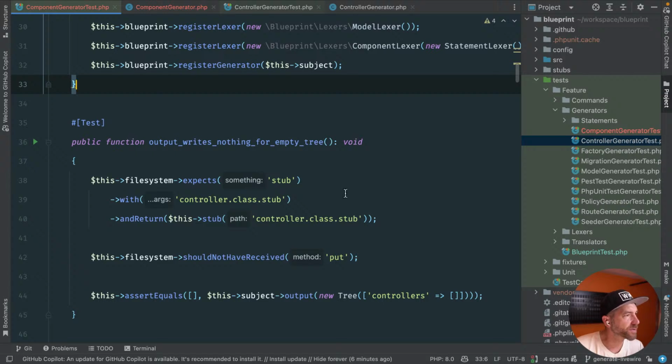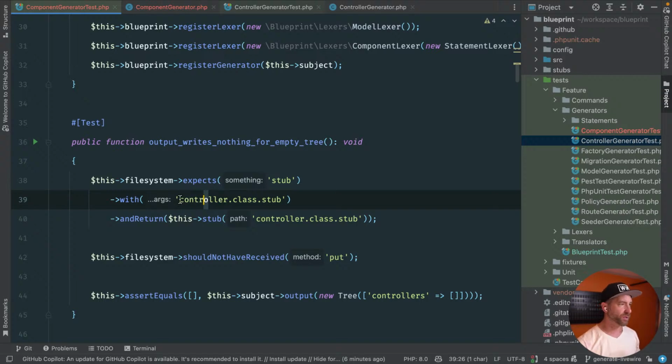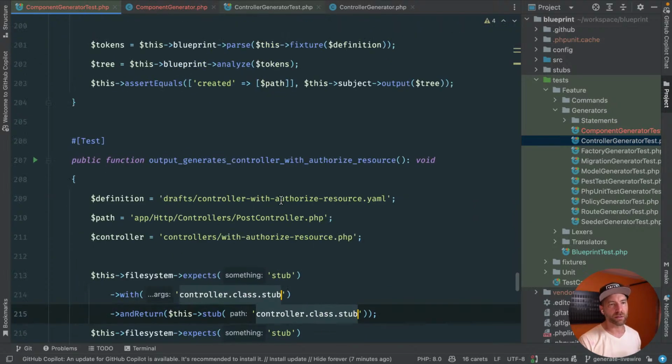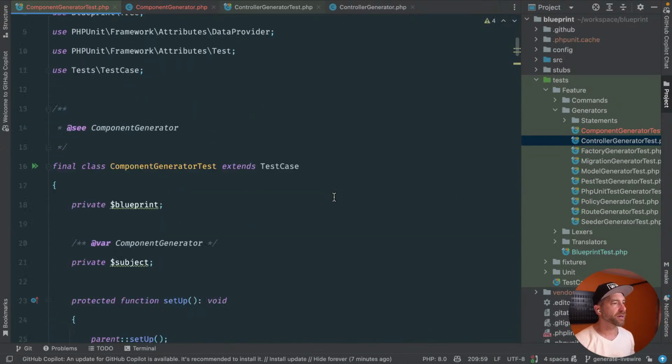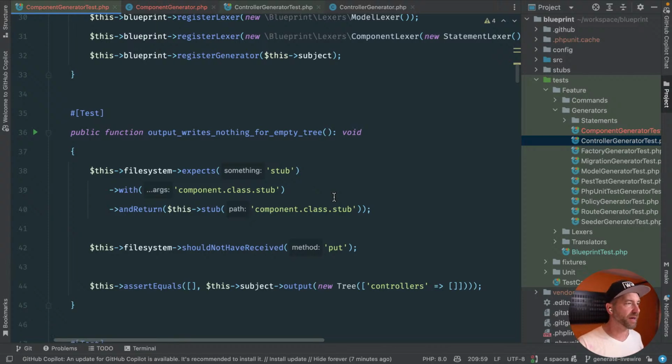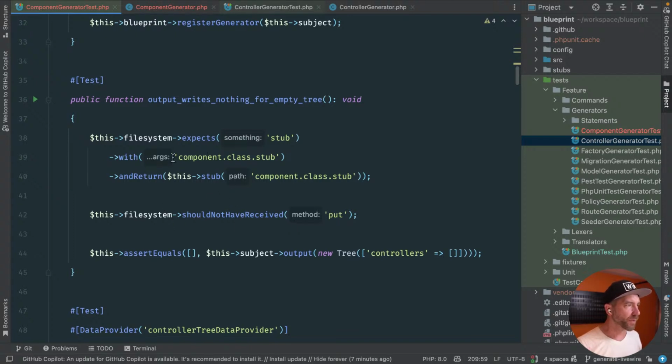Okay, so file system, we're mocking the file system. We call these stubs. So let's take this controller class stub everywhere, and let's call it component class stub. All right, so let's just get some real quick ones running here. We can always add the more advanced ones for the namespaces and all that stuff as we develop more and more features into Livewire.